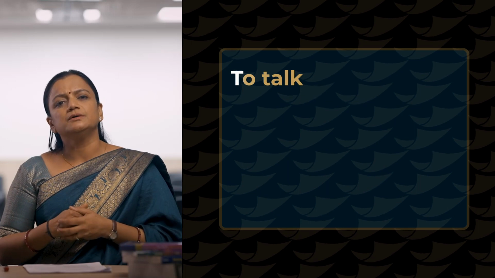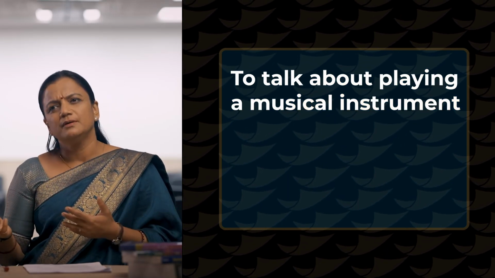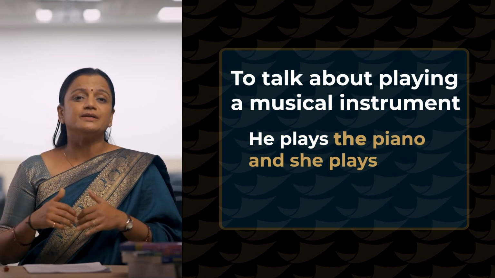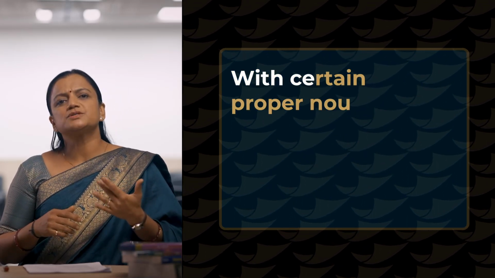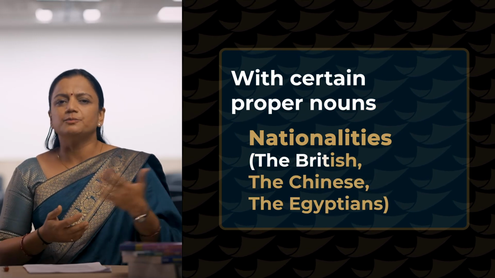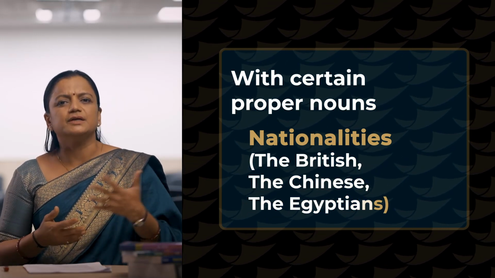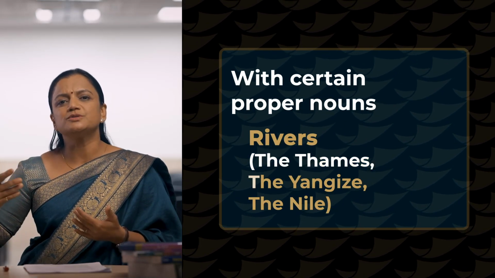Next we use the to talk about any musical instrument. For example, he plays the piano and she plays the guitar. So we have placed the before the musical instrument. Later we use it for certain proper nouns. For example, the nationalities, the British, the Chinese, the Egyptians. At the same time, we place the before the names of the rivers.